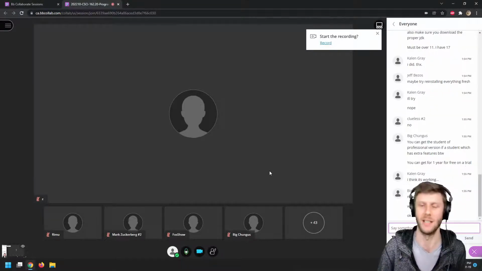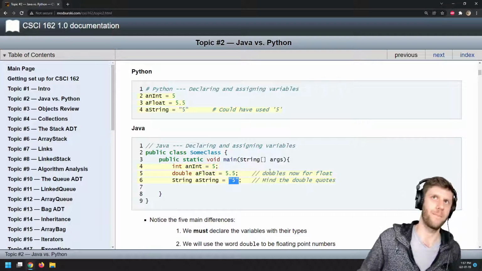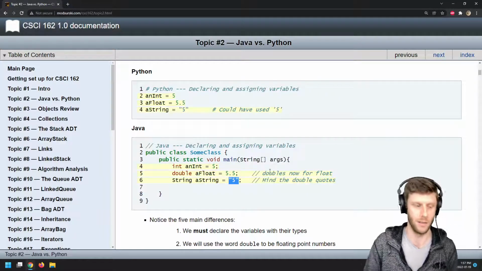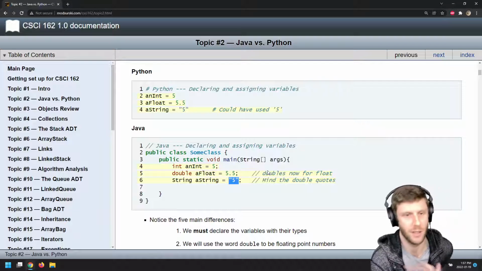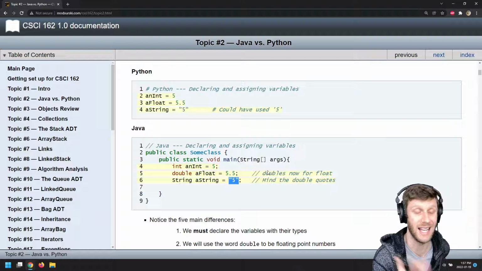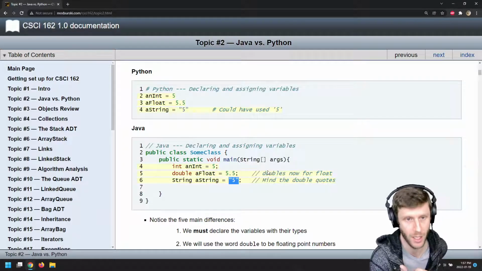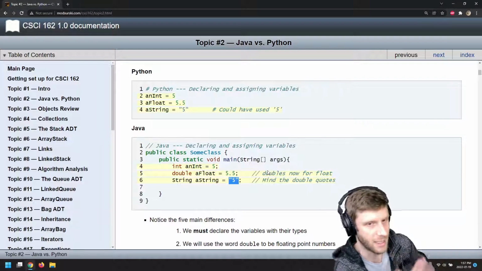What does double mean? Okay, so a floating point, so this will depend on precision. Long story short, the number of bits that your computer will use to store a decimal number, a float, is specified, but it's limited.